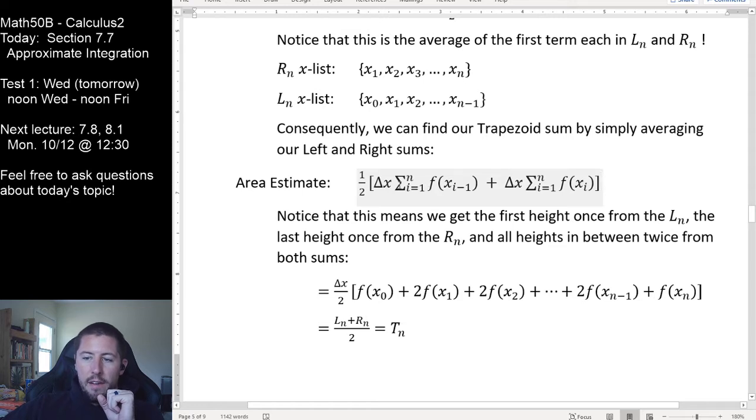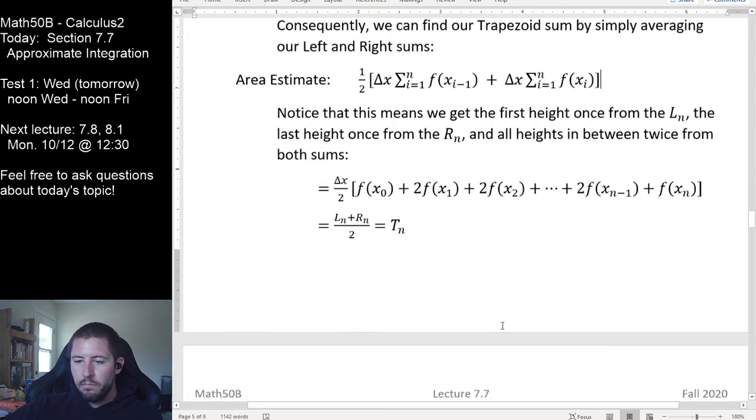Now notice, we have now built an equation that involves 2 sums in it. It is incredibly valuable to have matching boundaries on these sums, or else you are going to make mistakes. It's really more of a consistency thing. Don't add together a bunch of summations that have different bounds on them, because then it's really difficult to tell what pieces we should be getting out of them. So consistent bounds are very good for us. Our trapezoid rule, very easy: the trapezoid approximation is the average of the left and right hand approximations.